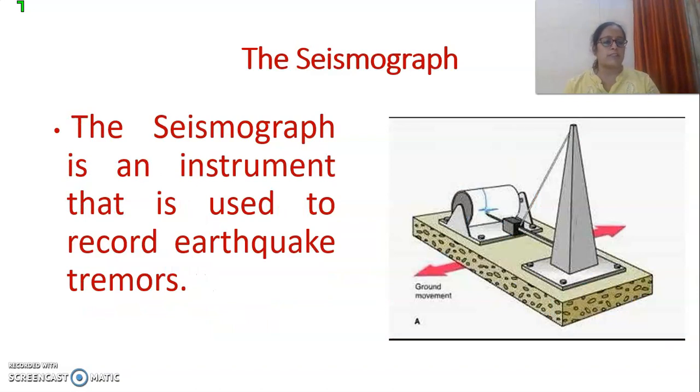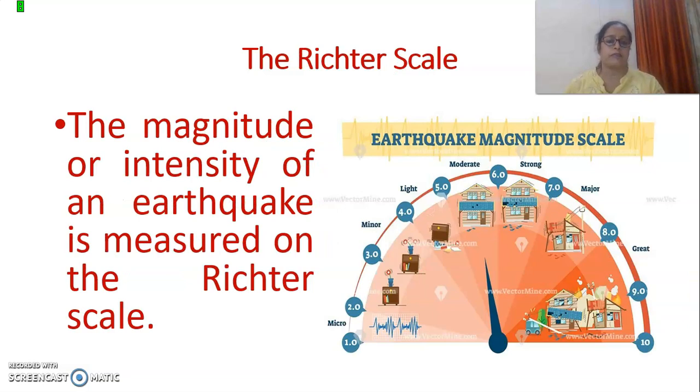A seismograph is an instrument which is used to record earthquake tremors. Earthquake tremors means how strong the earthquake was and how many times the earthquake occurred. That is what can be recorded by the seismograph. Then there is the Richter scale. This Richter scale is used to measure the intensity or magnitude of the earthquake, that is, how severe it is.